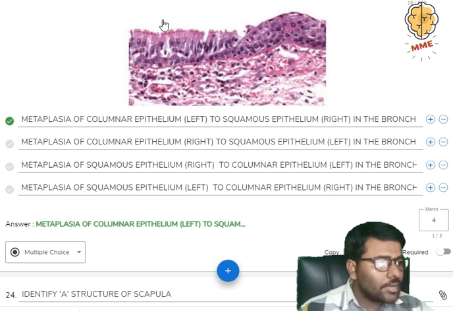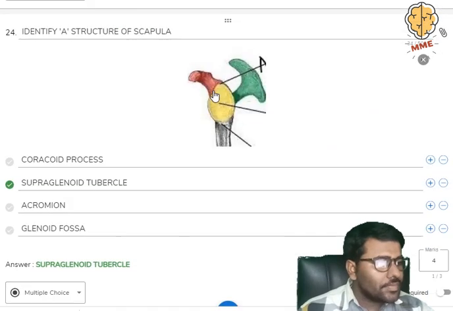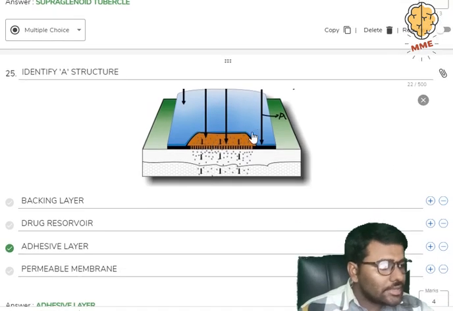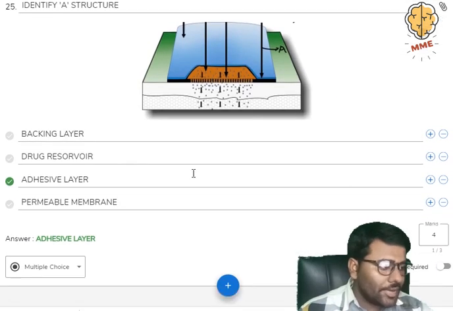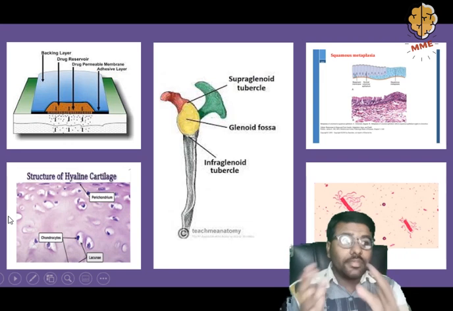This is the columnar cell. This is the squamous cell. This is the left side, this is the right side. So from left to right, squamous epithelium in the bronchus. This is squamous metaplasia. Structure A is the supraglenoid tubercle, and this structure A is the adhesive layer. Okay. Now coming to the image discussion.